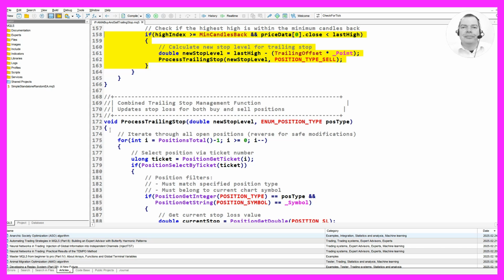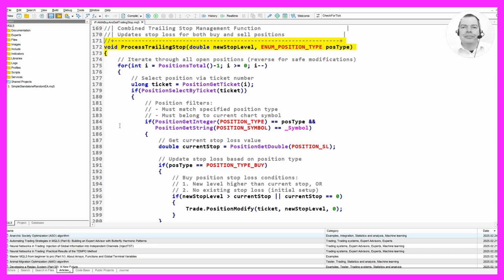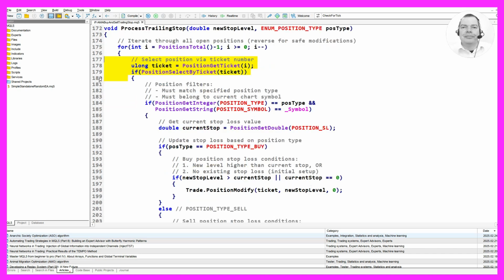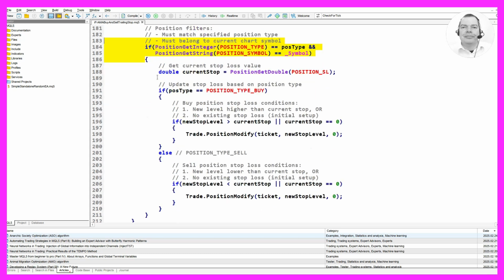The process trailing stop function is responsible for updating the stop loss for both buy and sell positions. We iterate through all open positions in reverse order for safe modifications. For each position, we select it via its ticket number and check if it matches the specified position type and belongs to the current chart symbol. We then retrieve the current stop loss value and update it based on the position type.